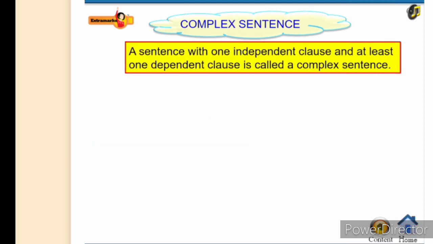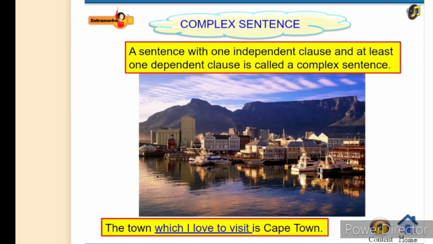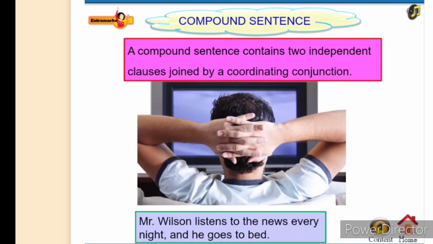A sentence with one independent clause and at least one dependent clause is called a complex sentence. Example, the town which I love to visit is Cape Town. A compound sentence contains two independent clauses joined by a coordinating conjunction. Example, Mr. Wilson listens to the news every night and he goes to bed.